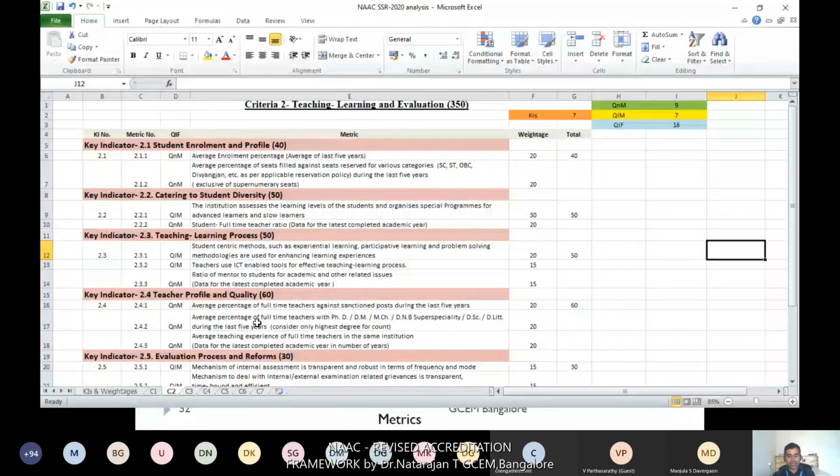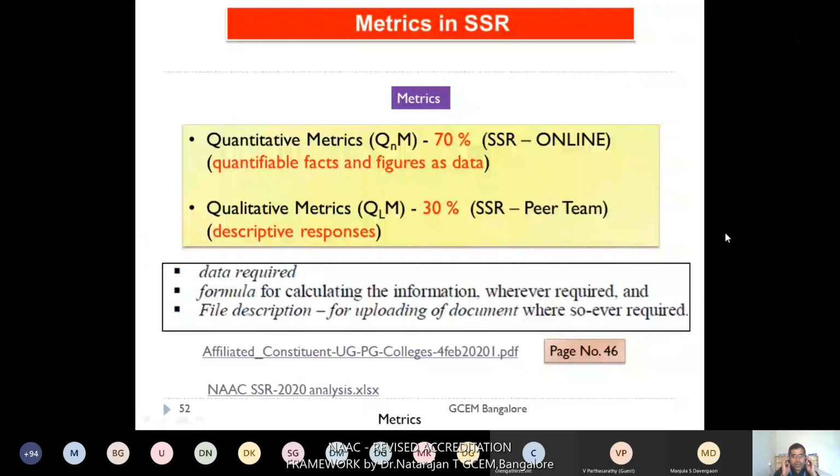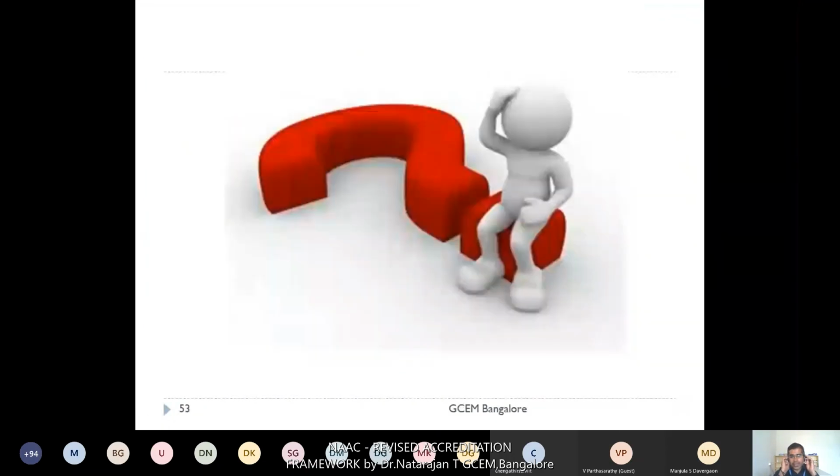I think we are at the end of the presentation. In tomorrow's session, we will cover the detailed study of the quantitative metrics, and the other part is qualitative metrics. I'll show a few examples of how to prepare the data and supporting documents, what points are to be noted while preparing them, how you can get good weightage or good marks in each metric, and how NAAC is evaluating your metrics. All that we can discuss in tomorrow's topic. Right? With this, I'll close my presentation.